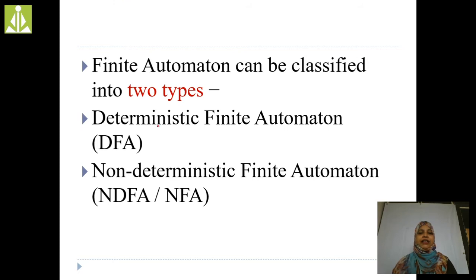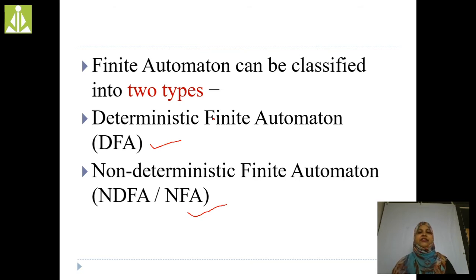There are two types of finite automata. The first one is the DFA, the second one is the NDFA or NFA. DFA means deterministic finite automata, NDFA or NFA means non-deterministic finite automata. Your complete automata theory subject depends upon these two things, DFA and NDFA.